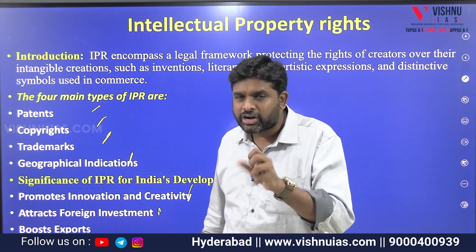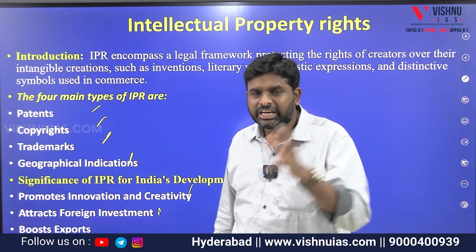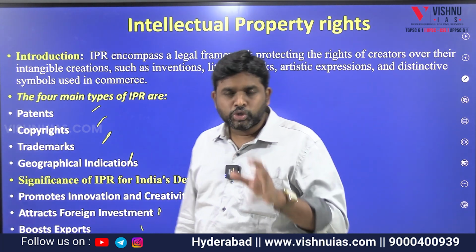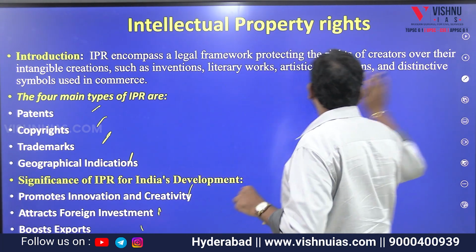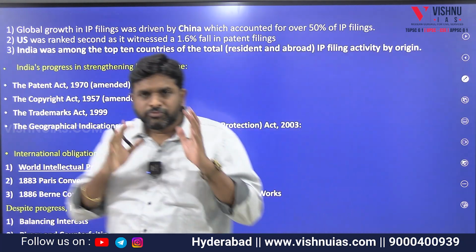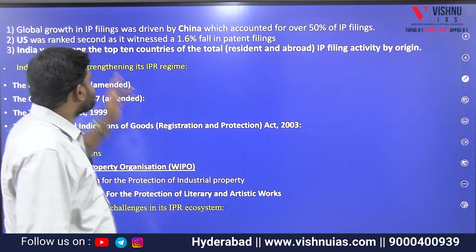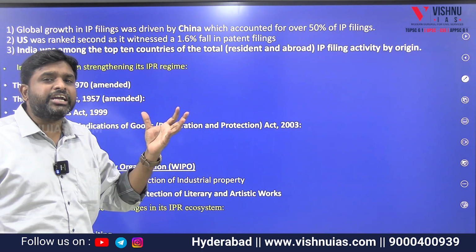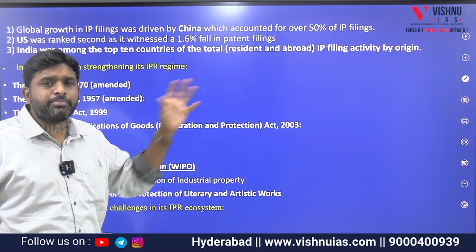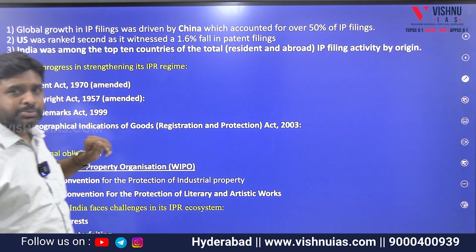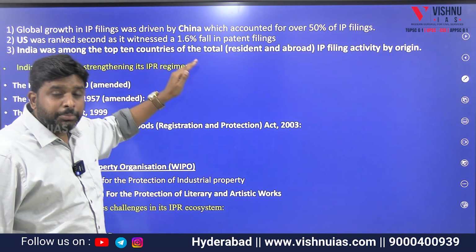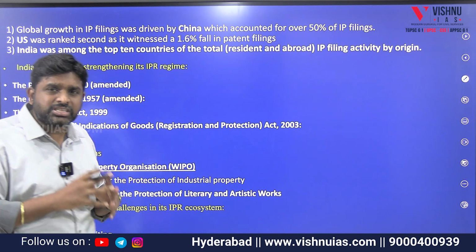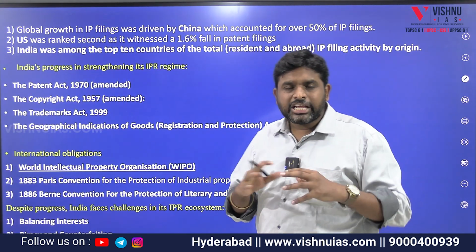Not only that, it attracts foreign investment, so that foreign investors think that here intellectual property is protected, and it boosts exports. Because of all these factors, intellectual property rights are very useful. Before that, we need to have some immediate facts also. For example, China is a major center for filing to protect intellectual property rights, with 50% of the filings. Number two, the US was ranked second, and India was among the top 10 countries filing IPR. So India is on the list of top 10. It is a very good sign that we are protecting intellectual property rights.